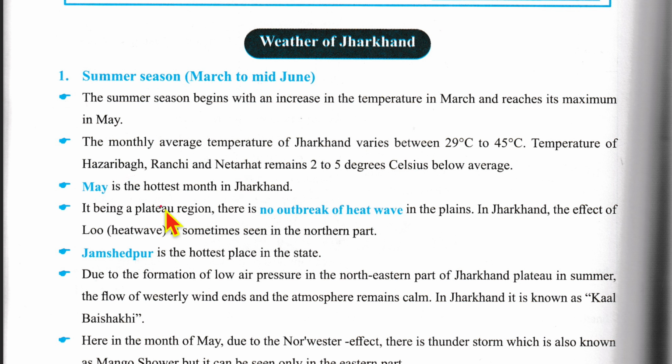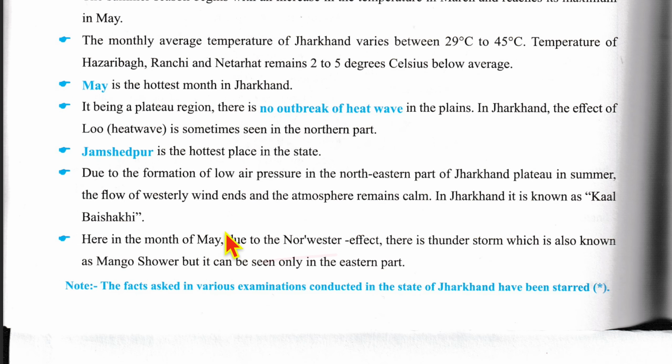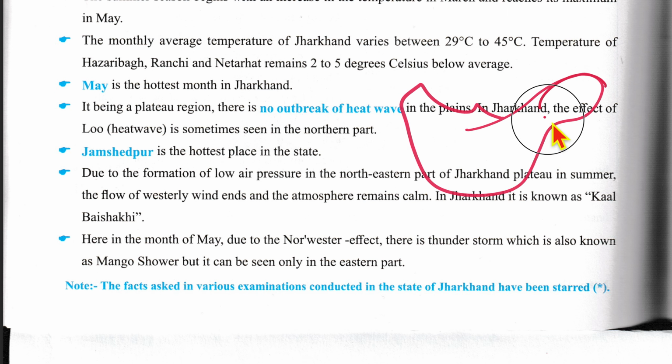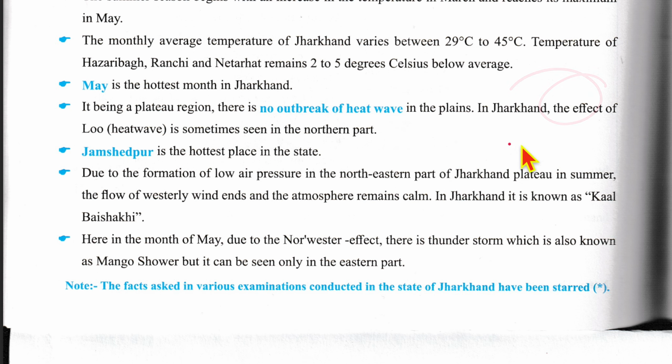It being a plateau region, there is no outbreak of waves in the plains. In Jharkhand, the effect of Lu, that is heat wave, is sometimes seen in the northern part. Jamshedpur is the hottest place in the state due to the formation of low air pressure in the northeastern part of the Jharkhand plateau in summer.